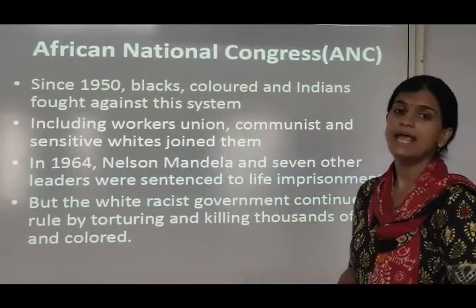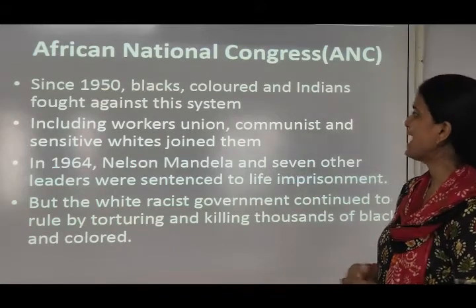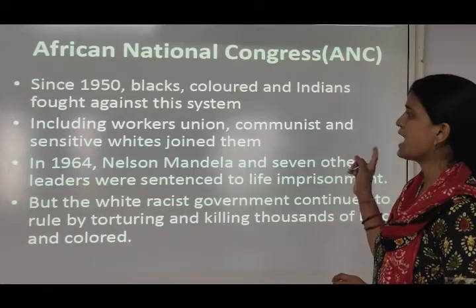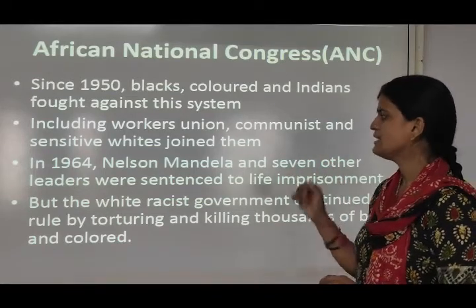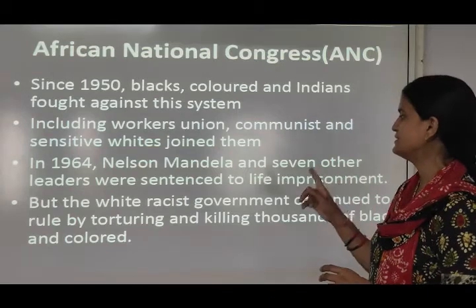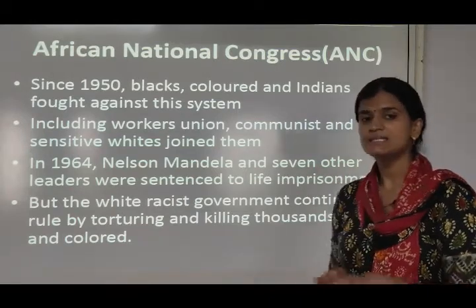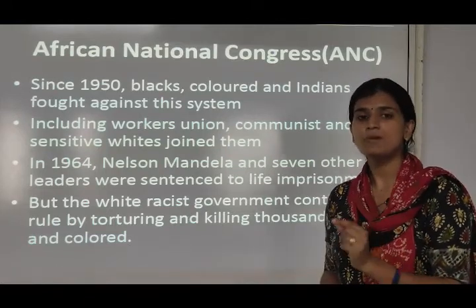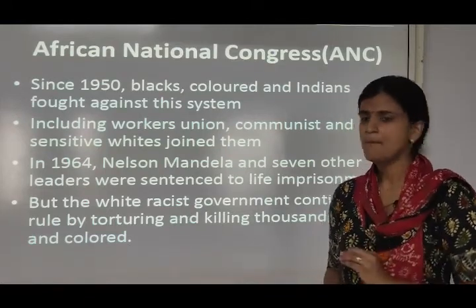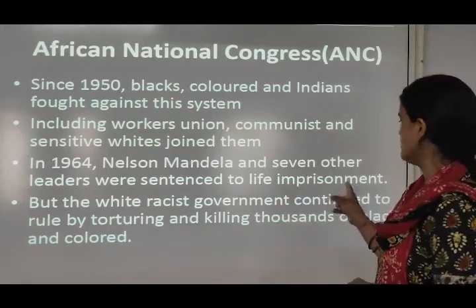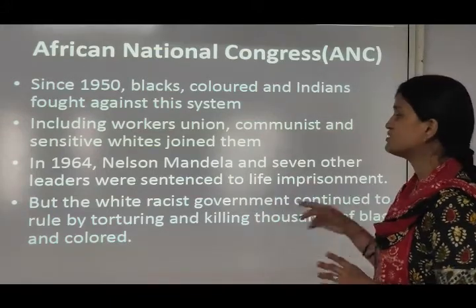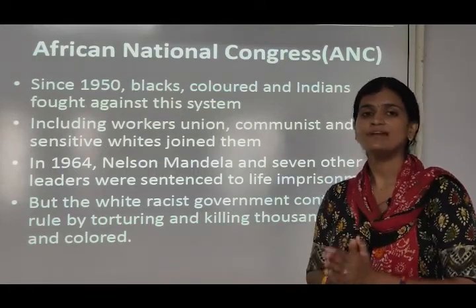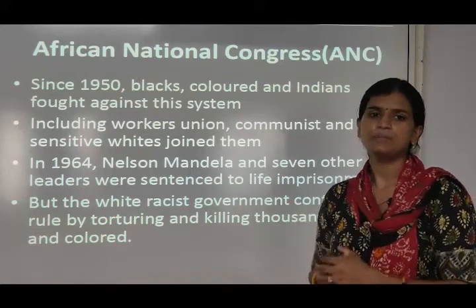Then comes the African National Congress. Since 1950, blacks, coloreds and Indians fought against this system, and workers' unions, communists and sensitive whites joined them. In 1964, Nelson Mandela and 7 other leaders were sentenced to life imprisonment. Why were Nelson Mandela and 7 members imprisoned? Just because they were fighting against apartheid, they were fighting for the rights of the blacks. But the white racist government continued to rule by torturing and killing thousands of blacks and coloreds. When the blacks started protesting against the whites, what did the white racist government do? It started torturing people and killing them.